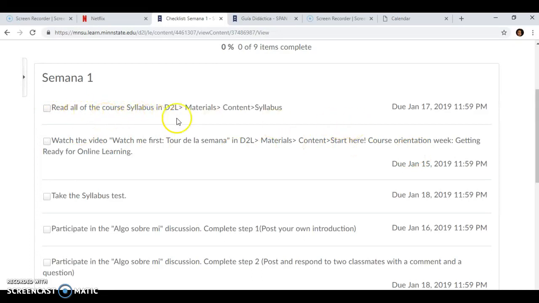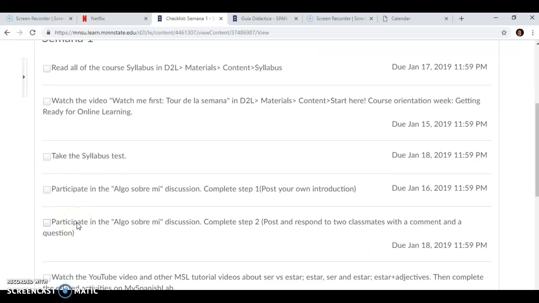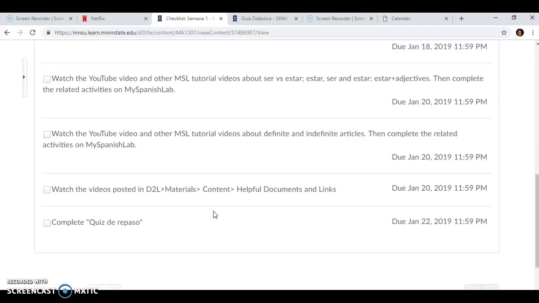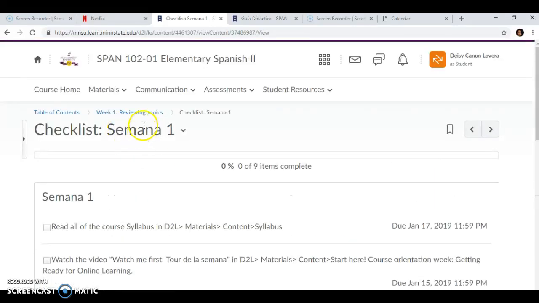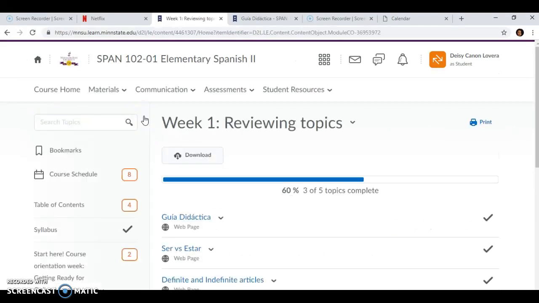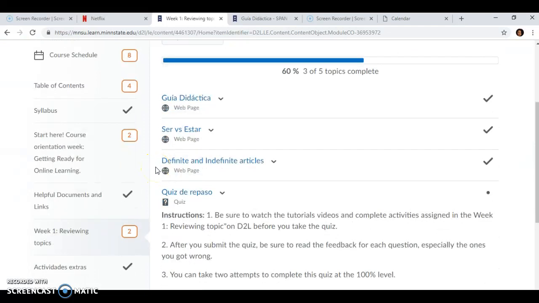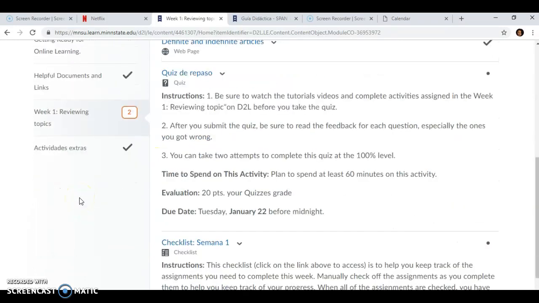So read all the course syllabus, you will click; watch the video, watch me first, tour de la semana, that is this video; take the syllabus quiz, so you will click here; participate in the algo sobre mí discussion, which is the one that will be in January. So if you follow this checklist, it will be easier for you to know the activities that you have to complete every week. So it will be the way that my class will be working every single day. For the next week you will see a video again, but then it will be the same way. So you just have to follow the structure of my class.